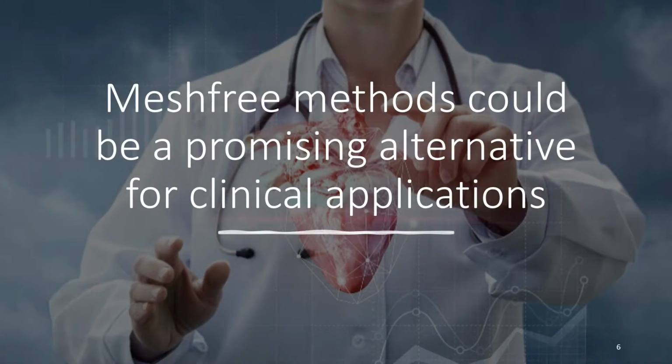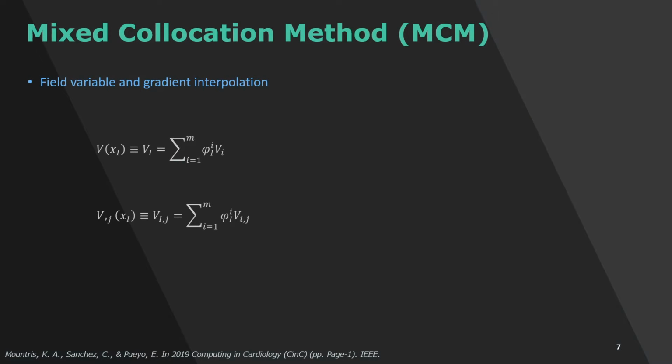But what if we could avoid meshing? Would a mesh-free method be suitable for the requirements of the clinical setting? Well, this is what we want to prove by introducing the mixed collocation method, or in short MCM. MCM is a mesh-free method that employs interpolation to approximate both the field variable and its gradient. Being a purely mesh-free method, it does not require any connectivity information.